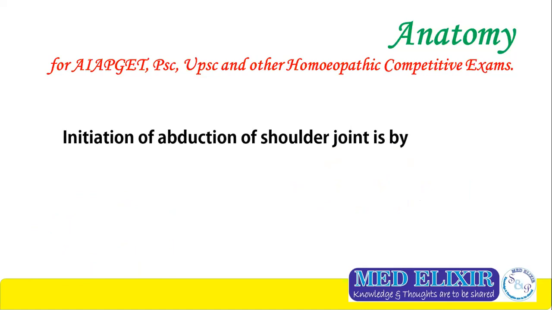Initiation of abduction of shoulder joint is by supraspinatus. That is up to 15-degree abduction is by supraspinatus. From 15-degree to 90-degree abduction is by deltoid. And above 90-degree, that is overhead abduction, is by serratus anterior and also by trapezius muscle. So I repeat, up to 15-degree abduction is by supraspinatus, 15 to 90-degree abduction by deltoid muscle, and overhead abduction by serratus anterior.